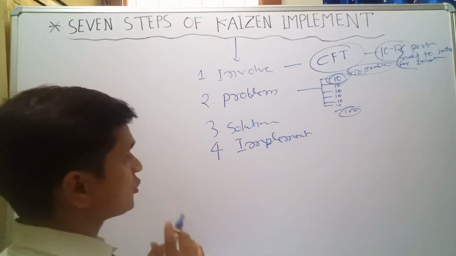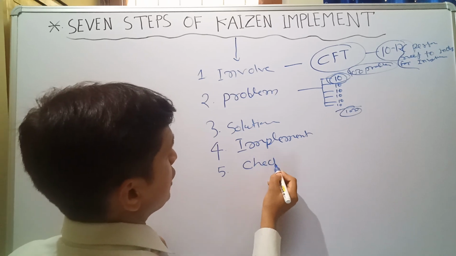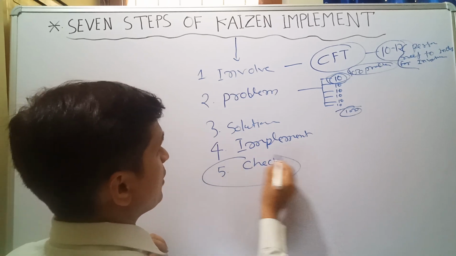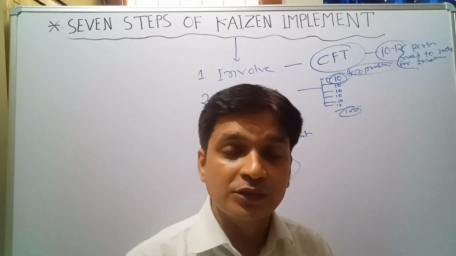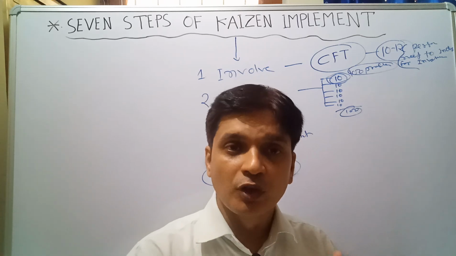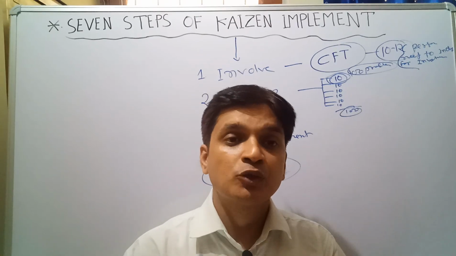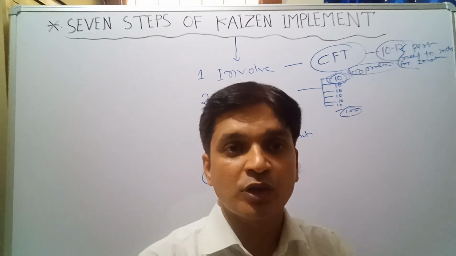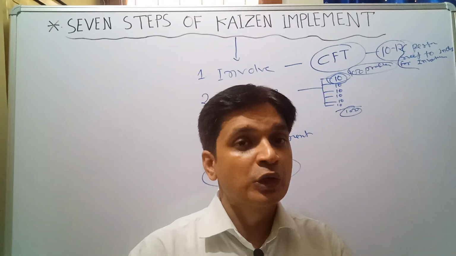After implementing the solution, the fifth step is checking. You have to audit the process where you implemented the solution. If your solution is going in the right direction, you will get a positive result. That means your solution is good.